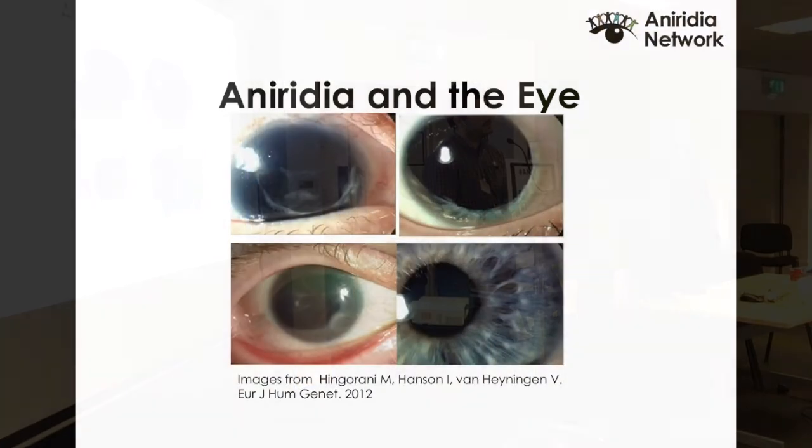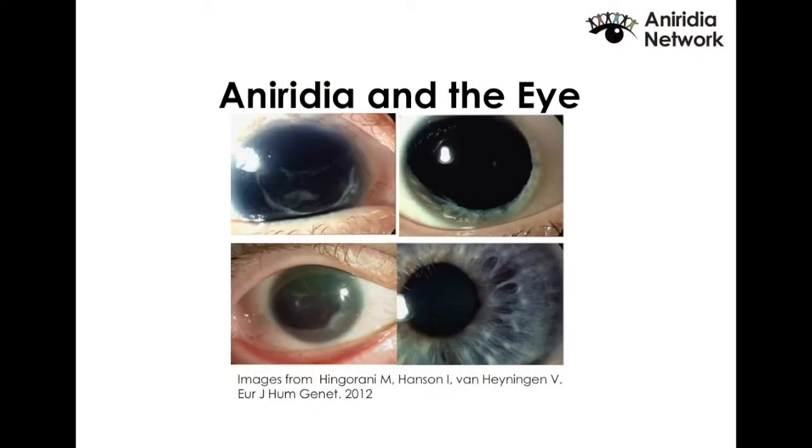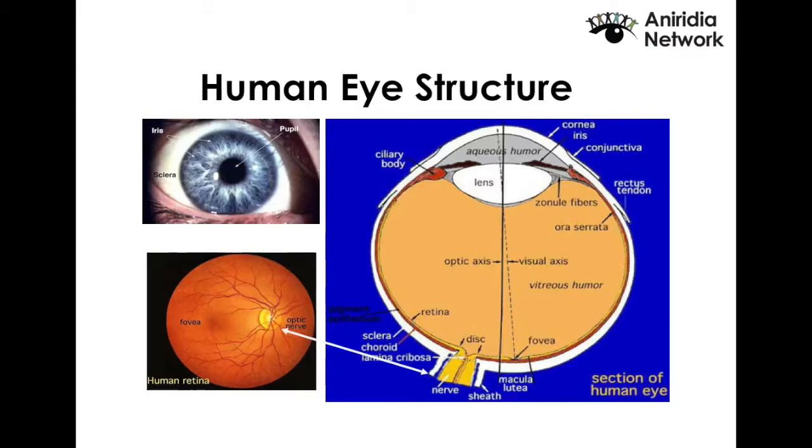So aniridia is the name that we have for this condition, which is essentially a misnomer, even though it is the wrong name. It comes from the Greek words meaning absence of iris. And depending on the severity of aniridia, you can have phenotypes on the eye ranging from having an iris that doesn't seem any different at all up to a complete lack of iris presence.